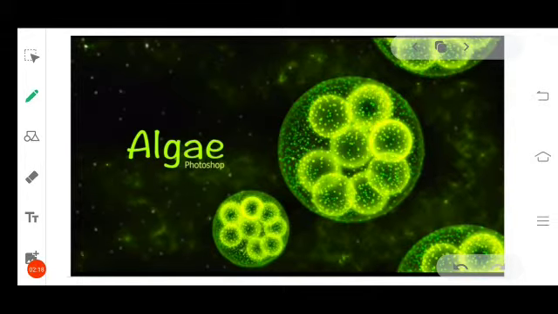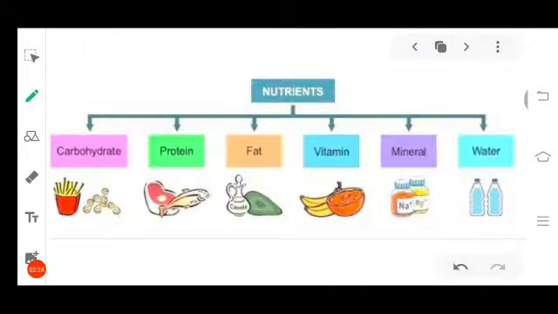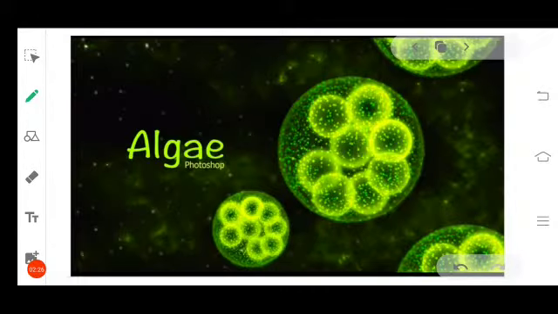Algae microscopic structure is this. Some of the algae organisms are microscopic and some are naked. They grow very bigger. As they have chlorophyll, they can make their own food. And that is also carbohydrates. So through the process of photosynthesis, the green plants and algae can make carbohydrates.